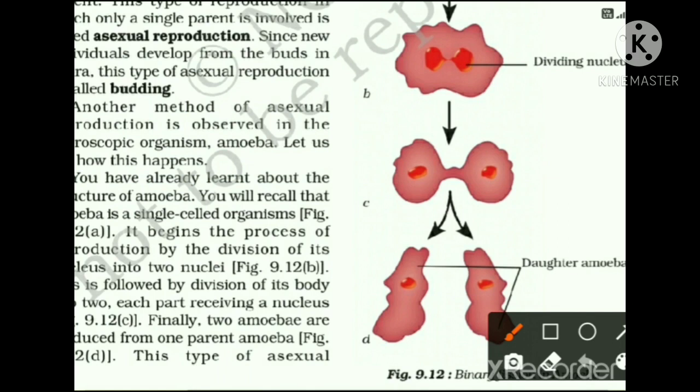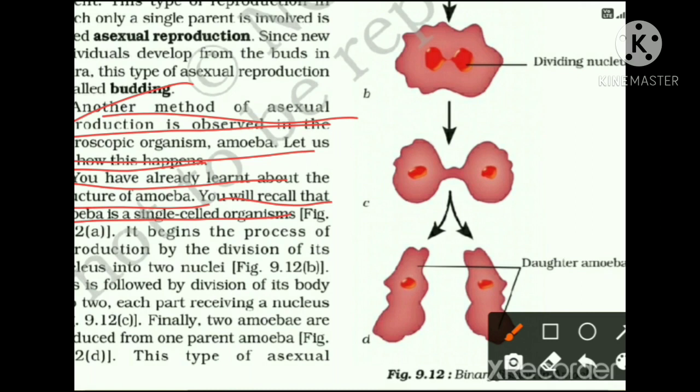Now we will discuss another method of asexual reproduction, and it is observed in the microscopic organism amoeba. Let us see how this happens. Amoeba is a unicellular organism, which means a single cell. It is the complete body of the amoeba. As we all know, a single cell contains nucleus, cytoplasm and other cell organelles, so it is also present in the case of amoeba. You have already learnt about the structure of amoeba. You will recall that the amoeba is a single-celled organism, as it is shown here.